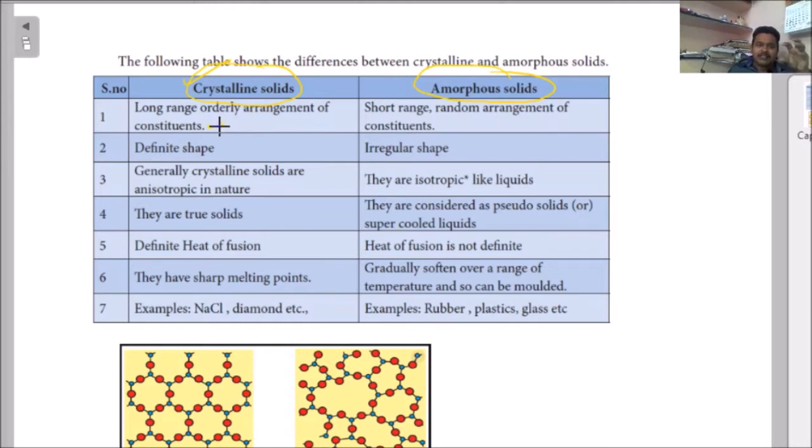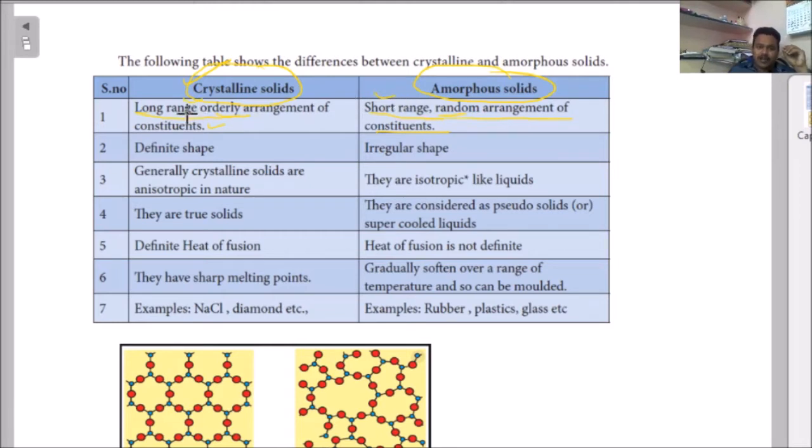They are arranged in long range order. Amorphous solids have a short range, random arrangement of constituents. They are arranged in short range order, and randomly. This is order, this is random. This is long range, this is short range.